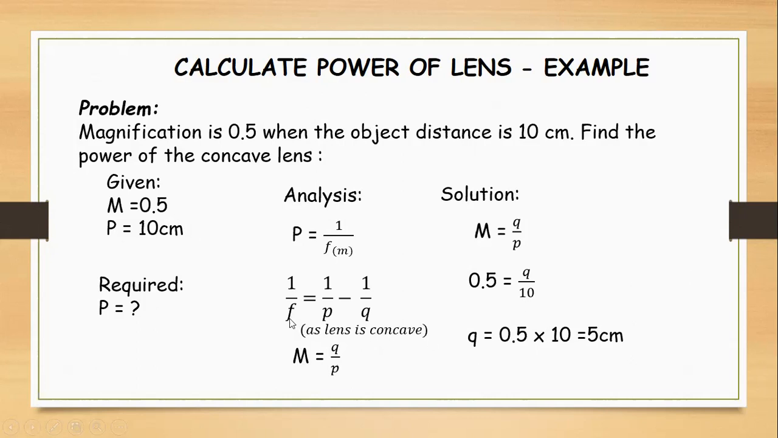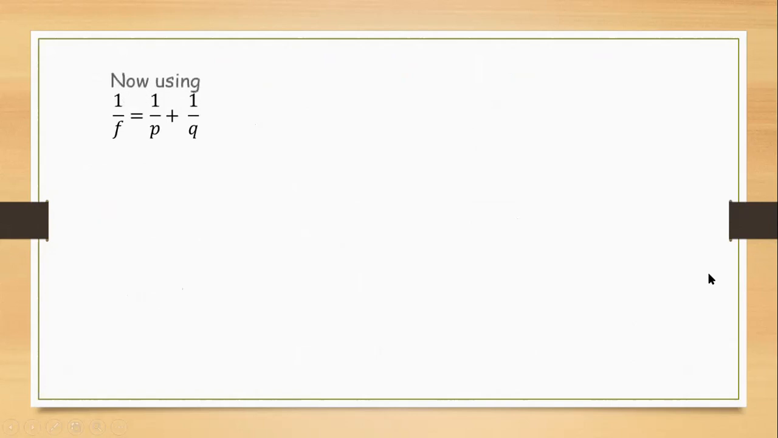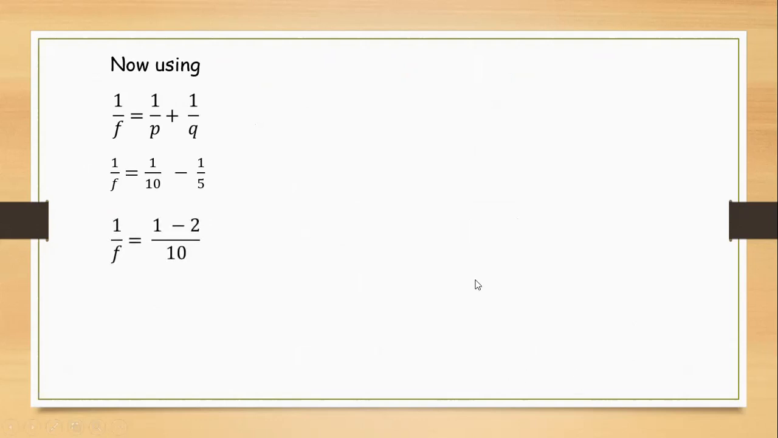Now I need to find f before finding the power of the lens. How am I going to find f? 1 upon f is equal to 1 upon 10 minus 1 upon 5. So taking the LCM, 1 minus 2, 1 upon f is equal to minus 1 upon 10, and cross multiplying, f is equal to minus 10 centimeter.